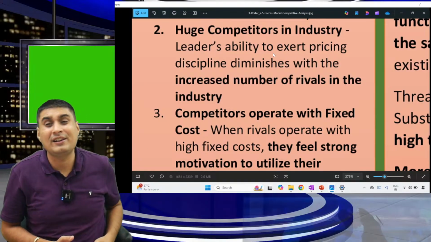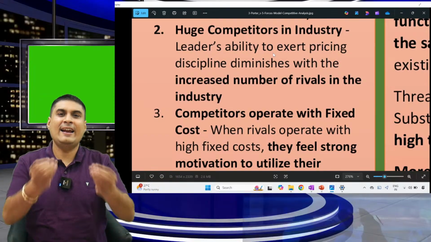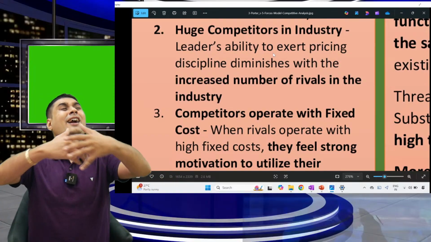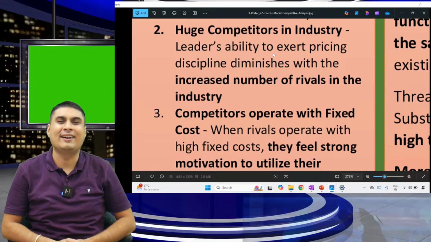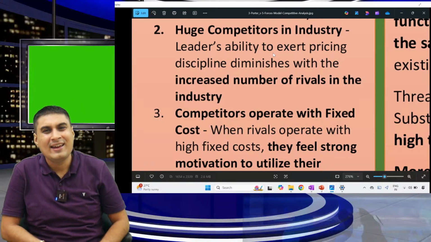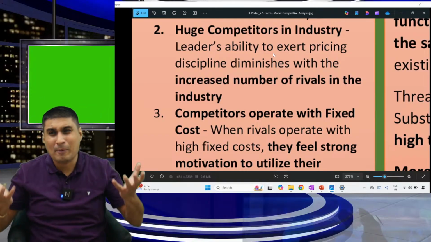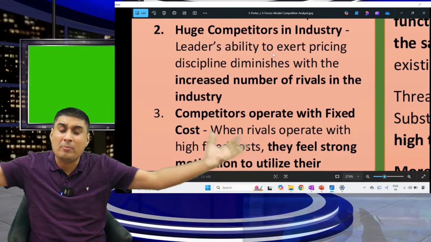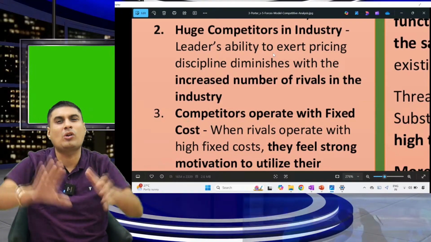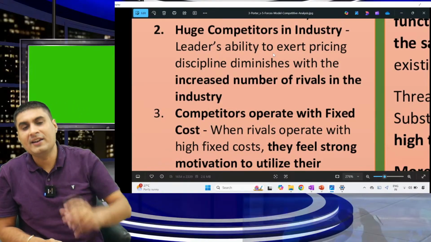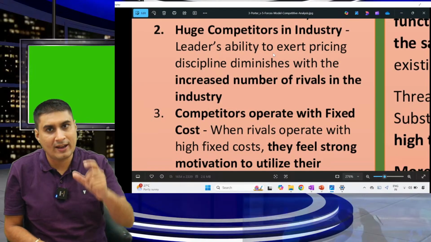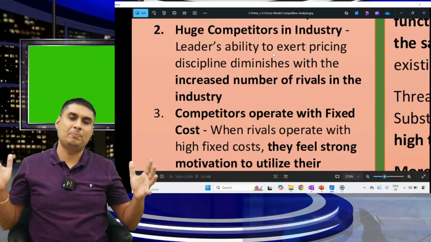See, people will listen to the leader when there are 4, 5 people. Let's take an example, shirt brand. There are so many shirt brands in India. Who can become leader? No one. Even if you become one, you will tell them, don't sell a shirt below 1,000. Still people will sell because there are so many handicraft industries, so many unorganized people. Are you clear? So the leaders' ability to do pricing will reduce if there are a lot of people.